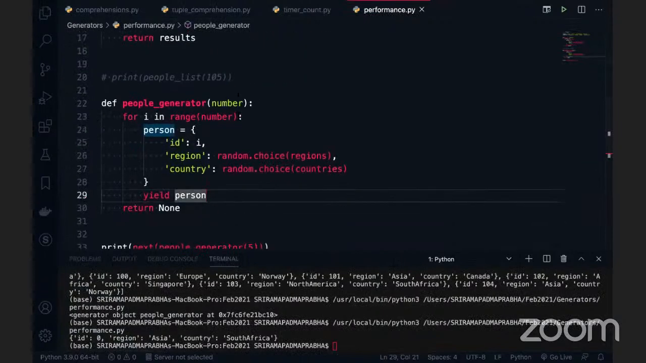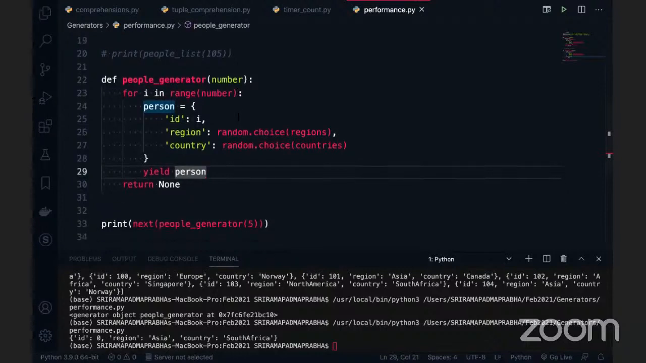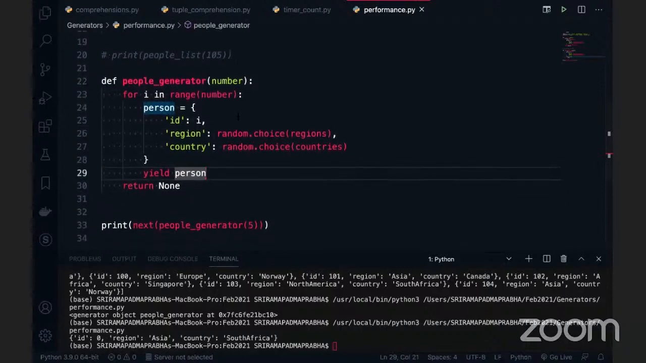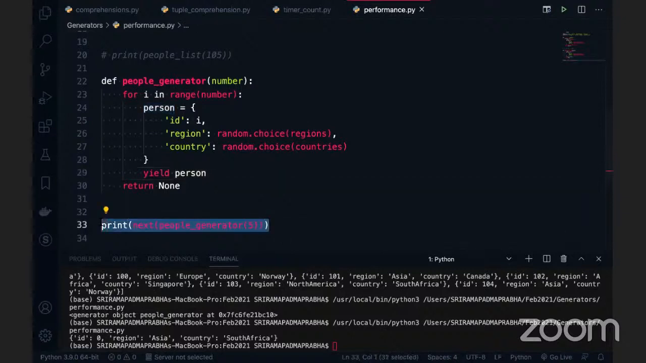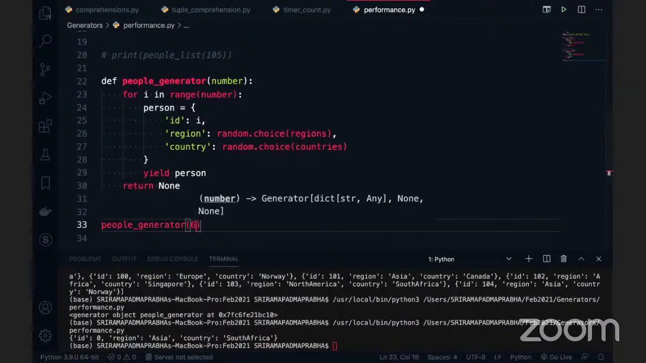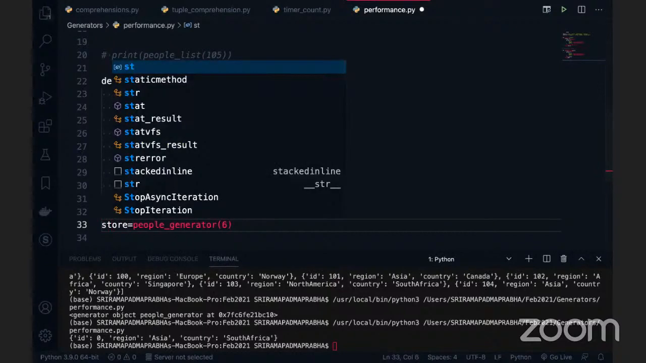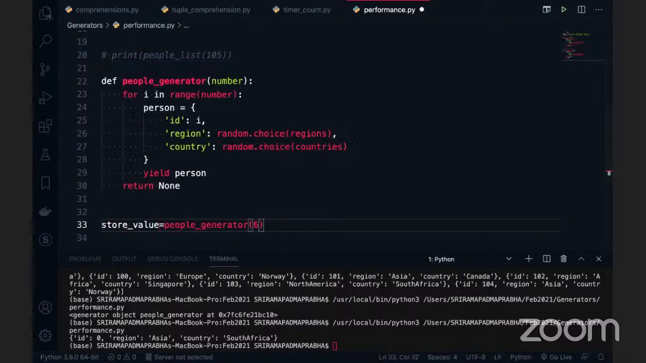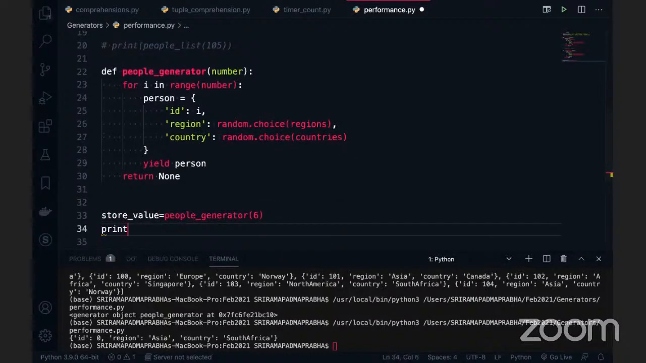Can you store this in any variable so that we can see what is returned? It will store the return of this person. Okay, yeah, underscore generator. Definitely. So you want people generators? Okay, use the 6 or 5, it's up to you. You want to store this value. Okay, I'm just writing like that. Okay, I want to print this store value.